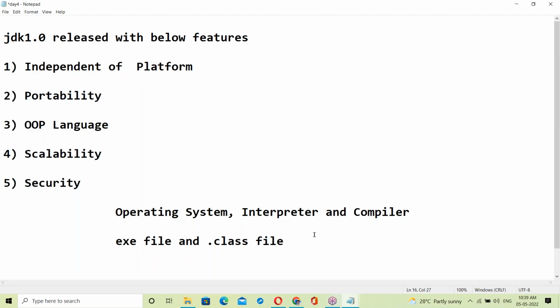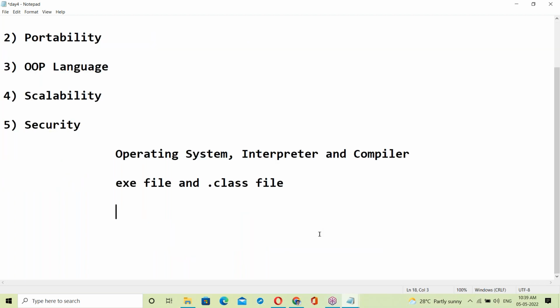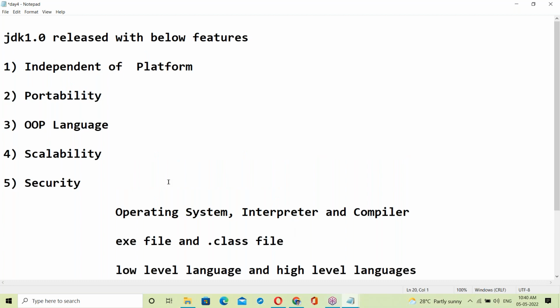Next, about languages, like low level languages and high level languages. Once you have this knowledge, it is easy to understand these Java features.